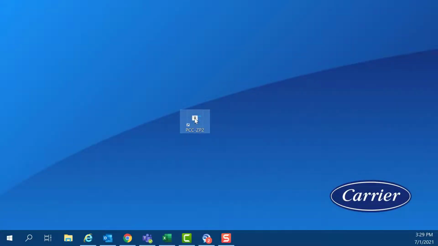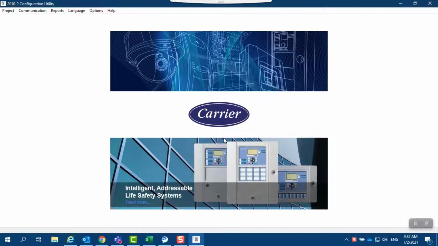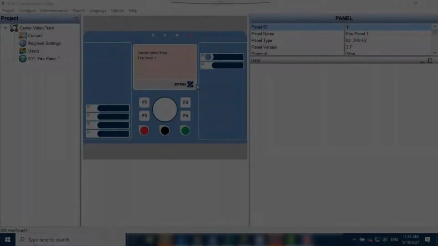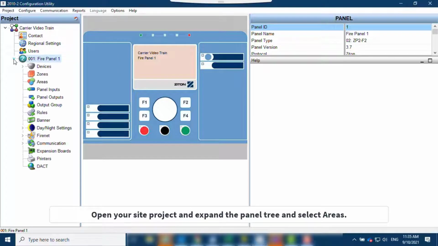Start the PCC software, and OK the warning pop-up, to acknowledge you are aware of the risks of working on a fire alarm system. Open your site project and expand the panel tree and select areas.